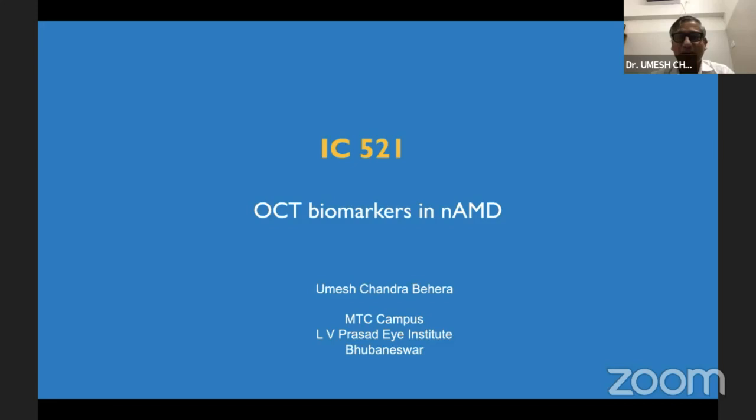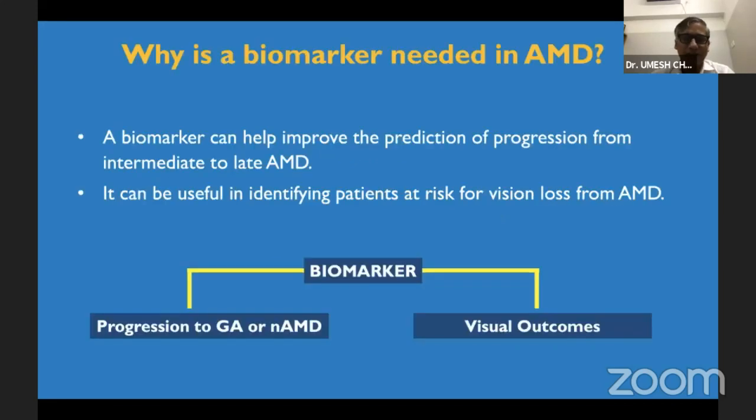So we begin with neovascular AMD this morning. Why do we really need biomarkers in neovascular AMD? The first is that we need to predict the progression to the ominous neovascular complication or atrophic complication when the disease is in its early stages.